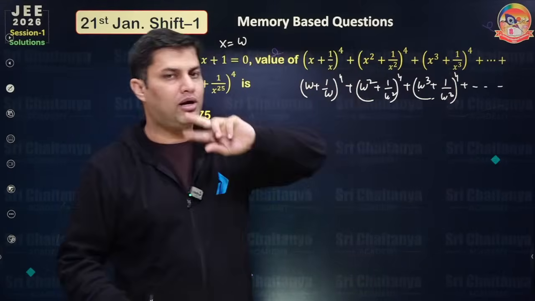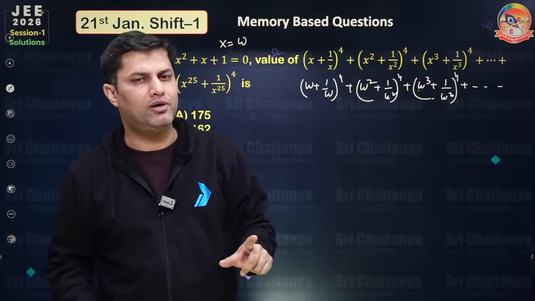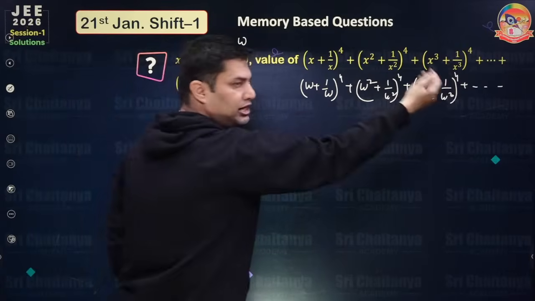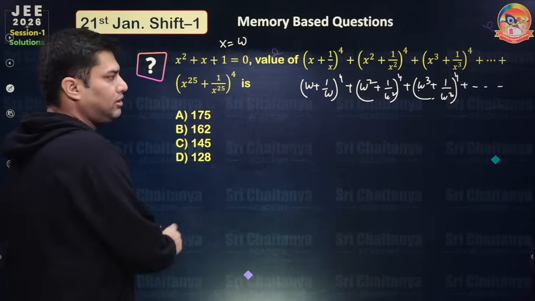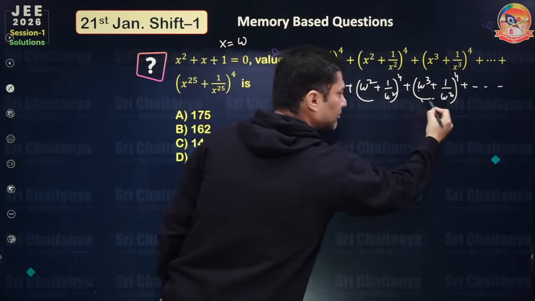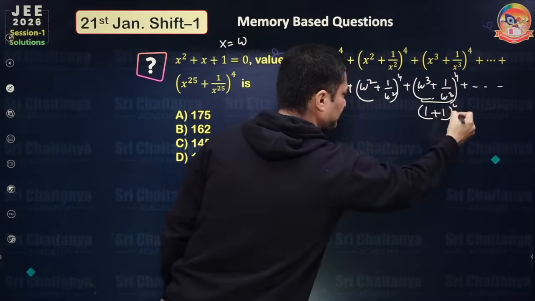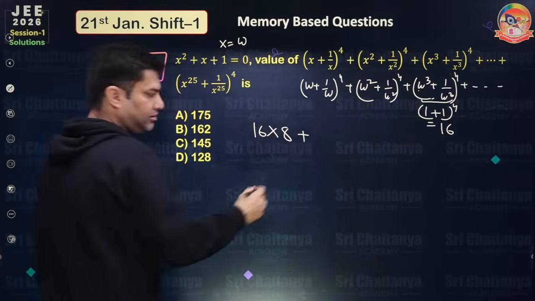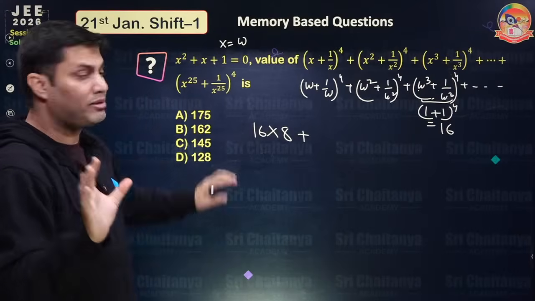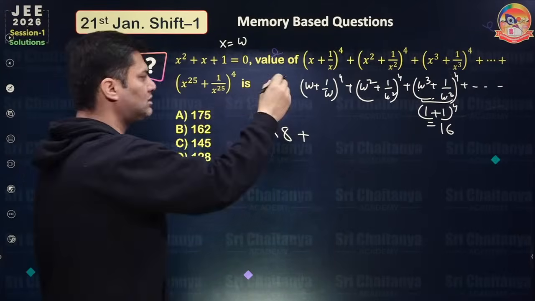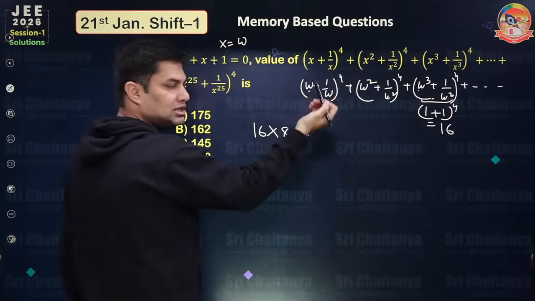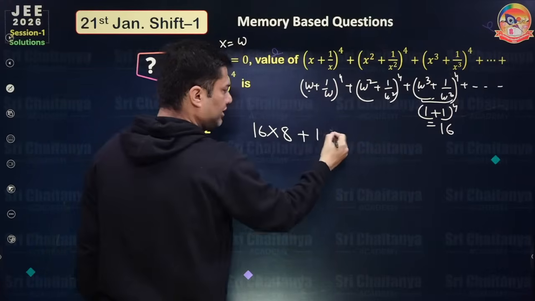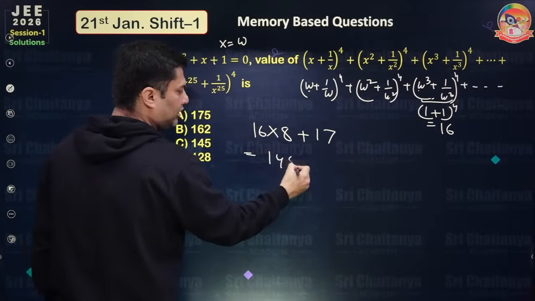How many multiples of 3 are there before 25? 8 multiples, like 3, 6, 9, 12, 15, 18, 21, 24. And the answer for all of them will be 16 because this is 1 plus 1 to the power 4, 16. So 8 times you are getting 16, and the remaining 17 times you are getting 1 only, because omega plus 1 by omega is minus 1, and minus 1 to the power 4 is 1. So 1, 1, 1, 1, 17 times. So this is 145.